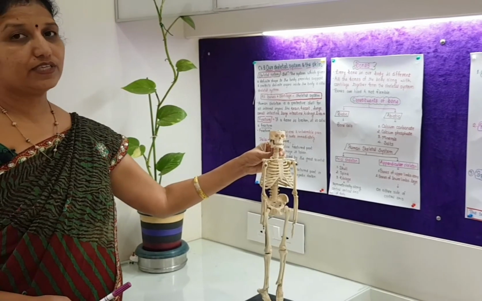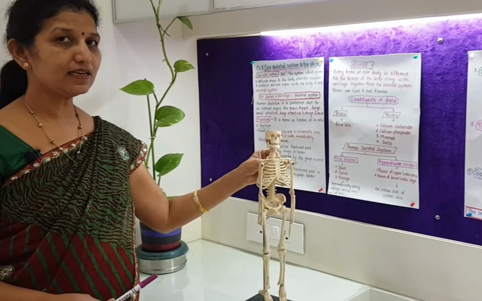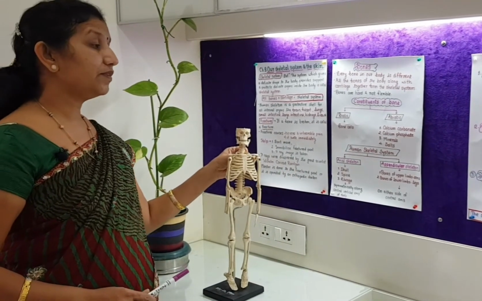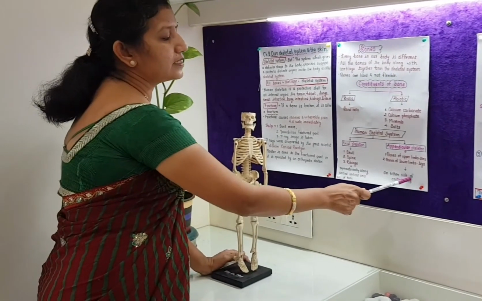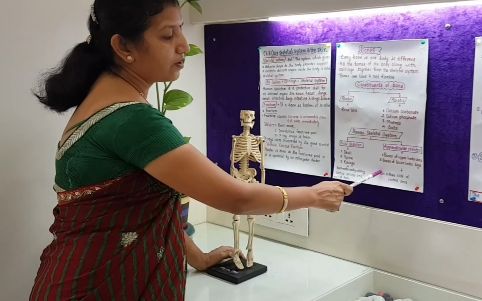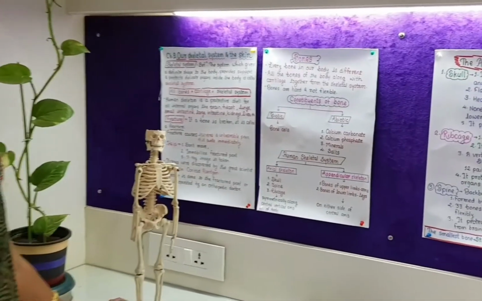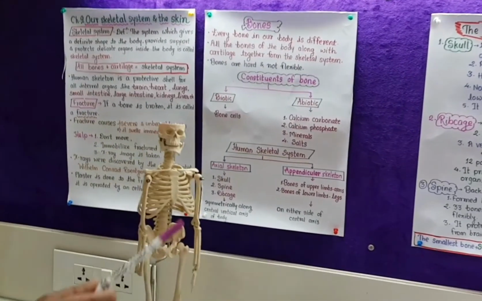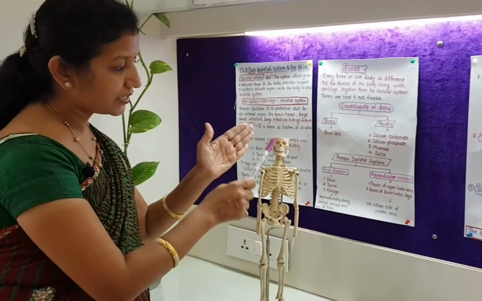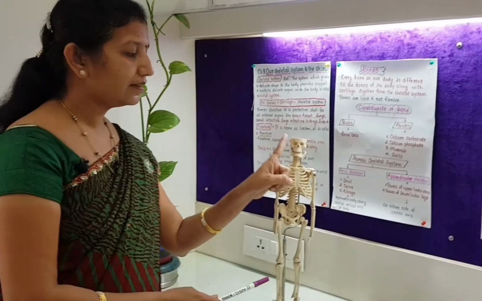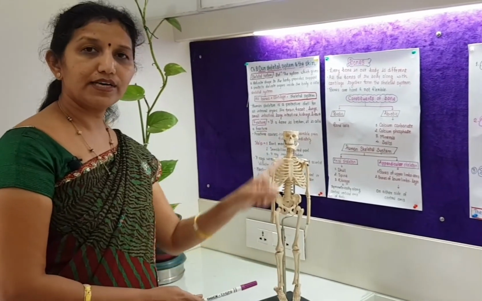Which part is this? Axial skeleton. Now we will see the appendicular skeleton. These are situated on either side of the central axis. We have seen that the axial skeleton was situated along the vertical axis.